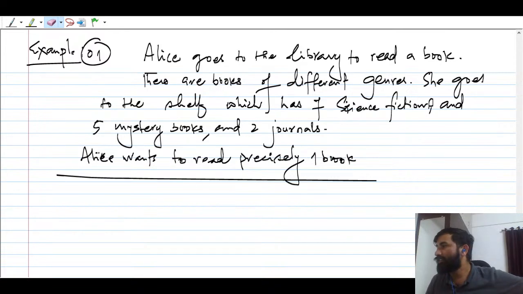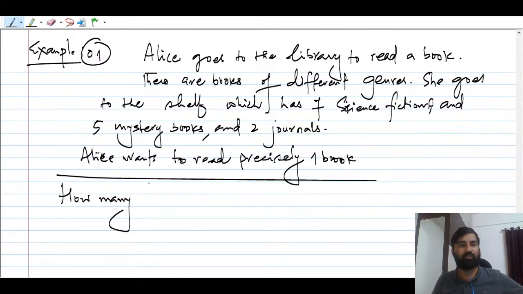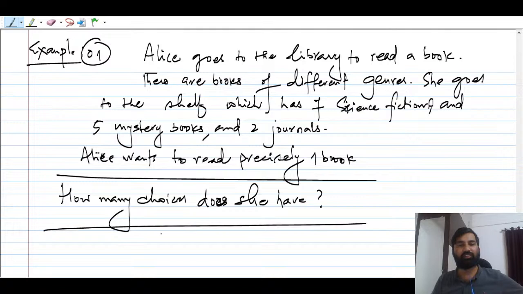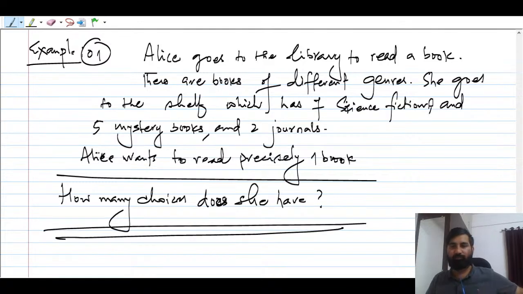Now the question is, how many choices does he have? Question क्या है यहाँ पर? How many choices does he have? Tell me here answer. Who is going to answer first?